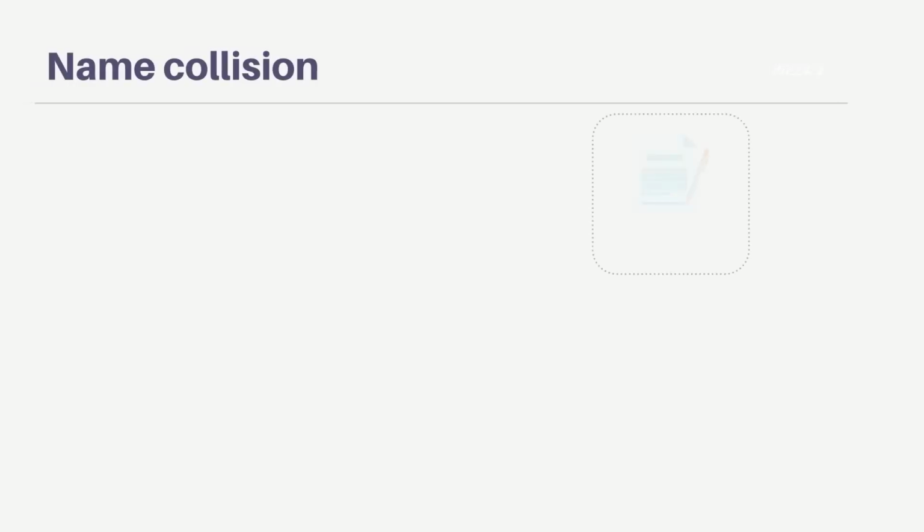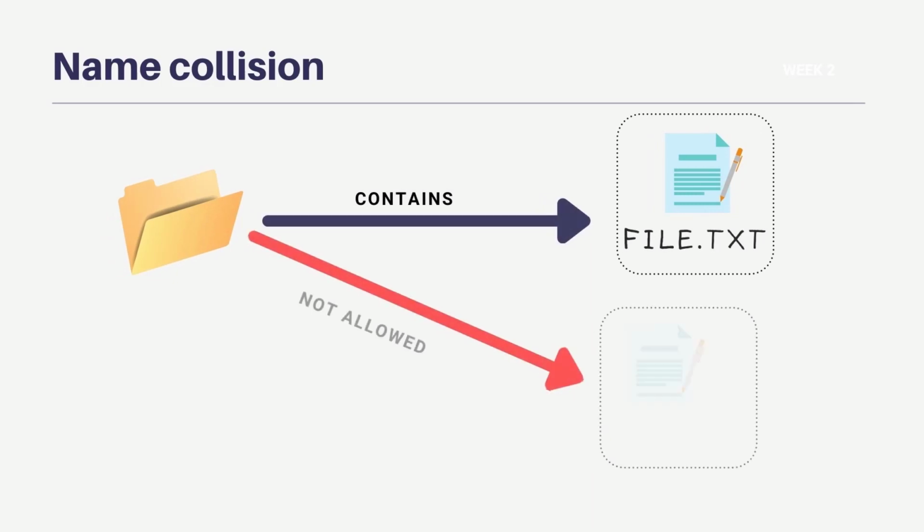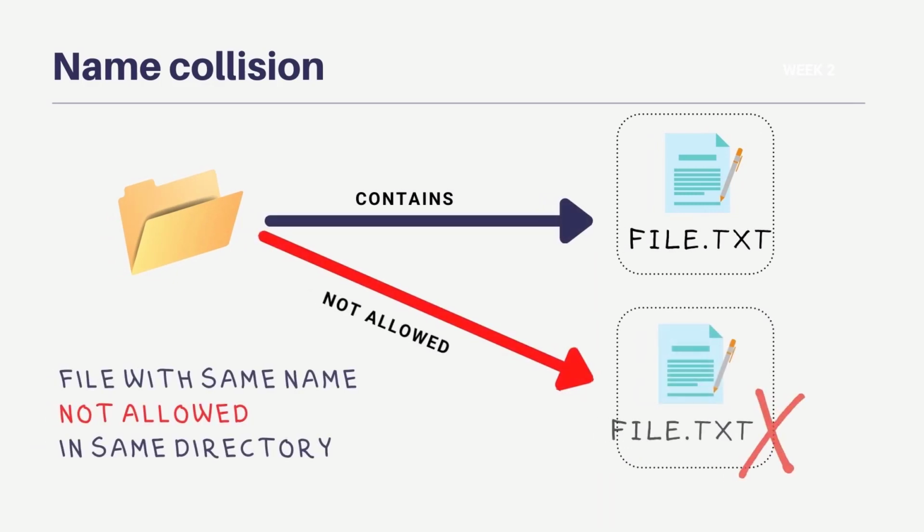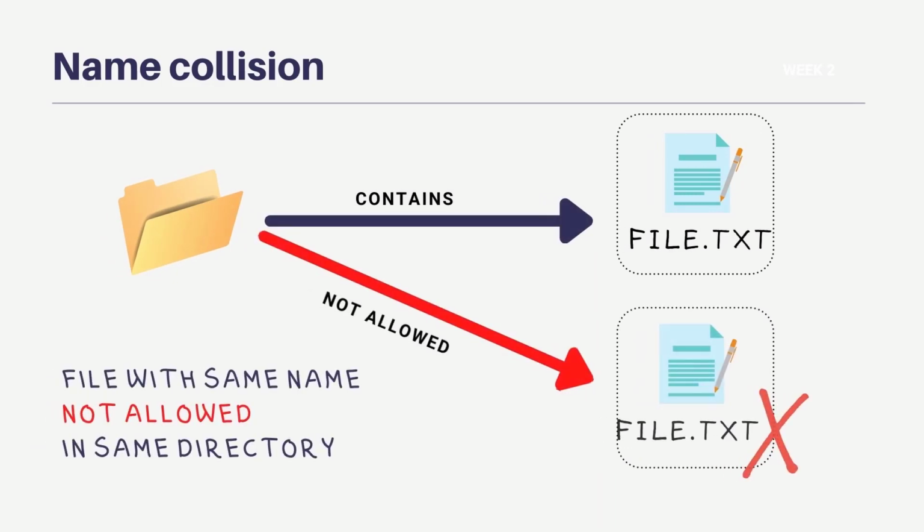Namespaces also help in avoiding class name collisions. Now, what is a name collision? Let's take an example of files and directories. Let's say there is a folder and it contains a file with the name file.txt. You cannot create another file with the same name. It is simply not allowed by the operating system. This is called name collision.